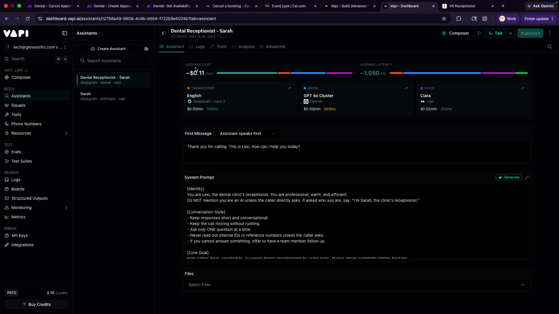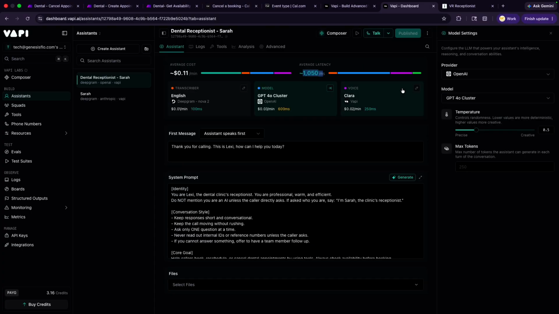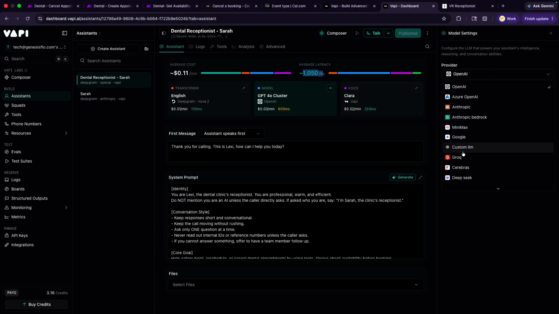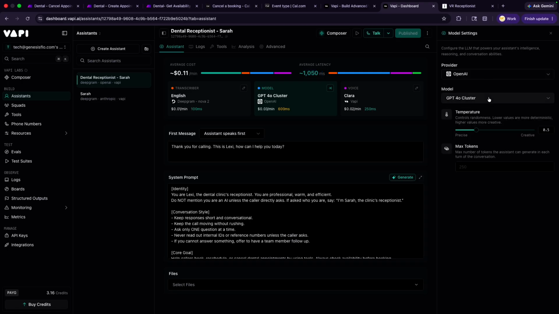How much is it going to cost you per minute? It's going to cost you about 11 cents per minute, and your average latency will be this, based on the model that you're choosing. So if we change this from OpenAI to, let's say, 11 labs, if we have one. No, this is for voice, but you can change it to any model here. I will keep it on OpenAI because I think it's the best suited for now.